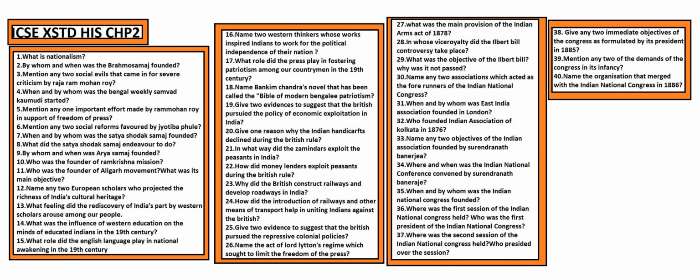Give any two immediate objectives of the Congress. To promote a feeling of national unity among the people of the country, and to train and organize public opinion in the country. Mention any two demands: expansion of the Legislative Council and reduction of military expenditure. Name the organization that merged with the Congress, that is the Indian National Conference.